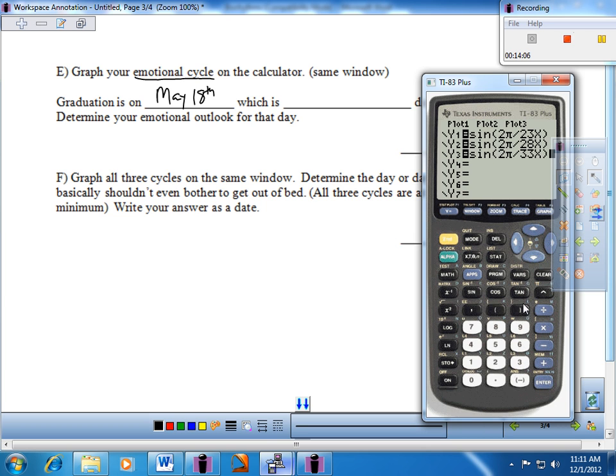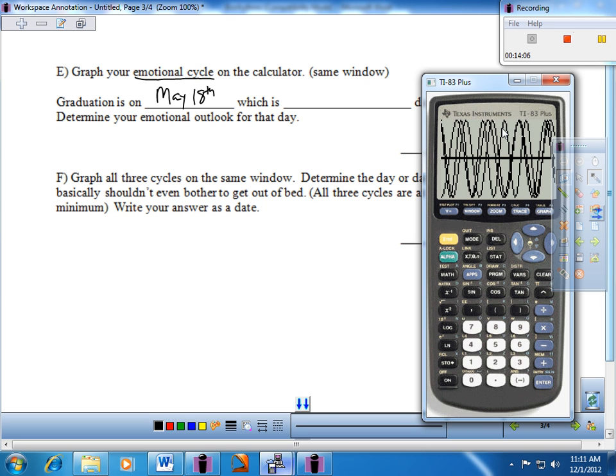Same deal, of course, everybody. So what we're going to do is just graph those 3 simultaneously here. I'm going to do that as well and hit graph. And what you're going to basically try to come up with is a day where you really shouldn't even bother getting out of bed. For me, it's this day right in here, give or take. It seems like they're all overlapping at the minimum.